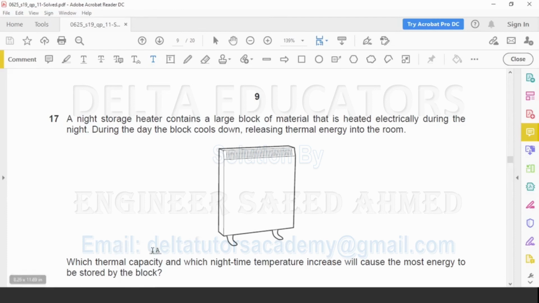If the thermal capacity is more, then more energy will be stored, and in the daytime more energy can be released. So thermal capacity should be more. And which nighttime temperature increase? If the temperature increase is more, then definitely more heat is stored in this heater and more heat can be released in the daytime. So thermal capacity should be more and the temperature increase should be more. Now we check the options.